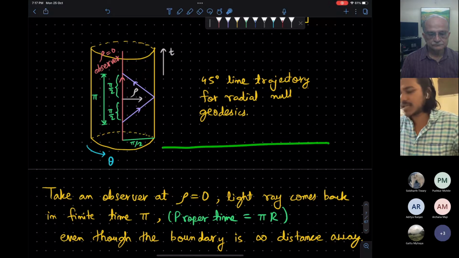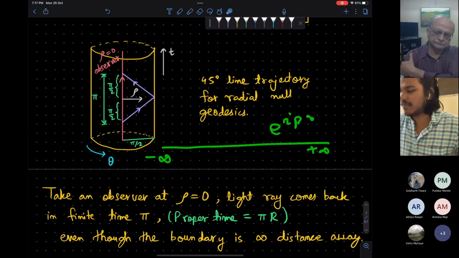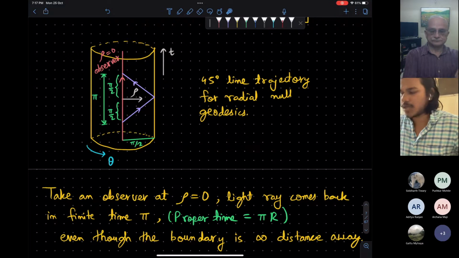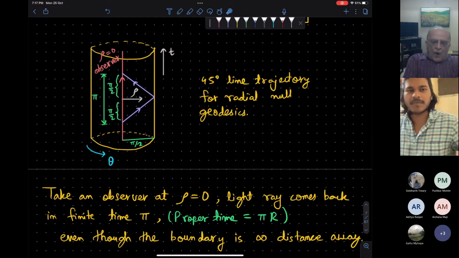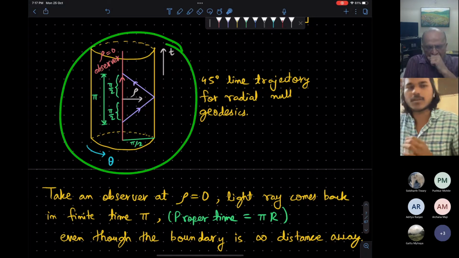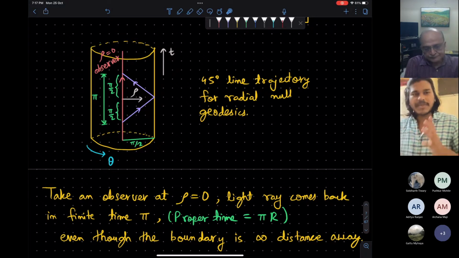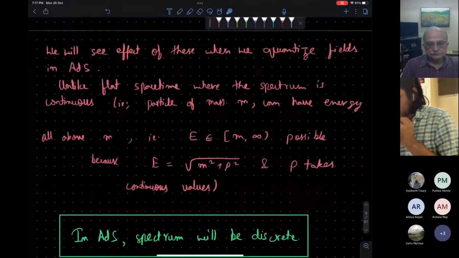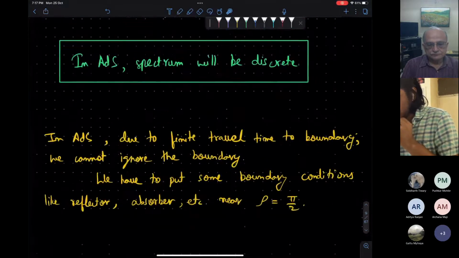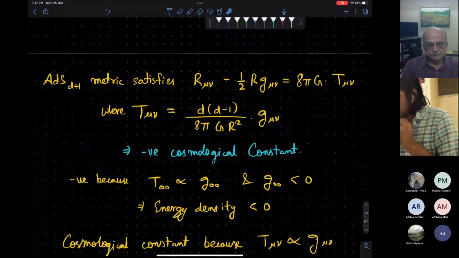Suppose you are working with a free particle which can live from minus infinity to plus infinity. The solutions are plane waves, and the momentum can take any value. If you are working with a potential well, then the spectrum is discrete, with pi by L, those kinds of things. So here, because of the box nature of this AdS, although the space is infinite, the spectrum will be discrete. So the AdS spectrum will be discrete.